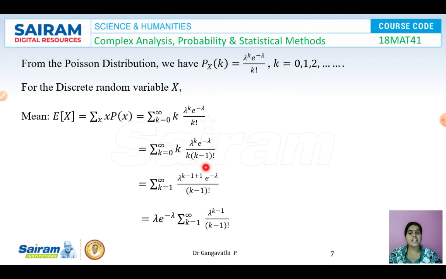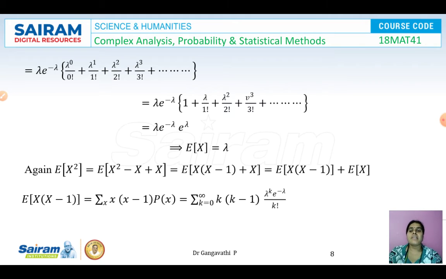k factorial can be written as k into k minus 1 factorial. So again, in the numerator lambda to the power of k, add and subtract 1. So then lambda to the power of k minus 1 plus 1, and one lambda can be taken outside. e power minus lambda also can be taken outside as they are free from k. The remaining terms which have k are written under the summation.